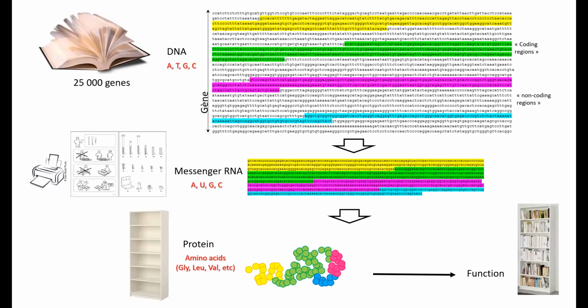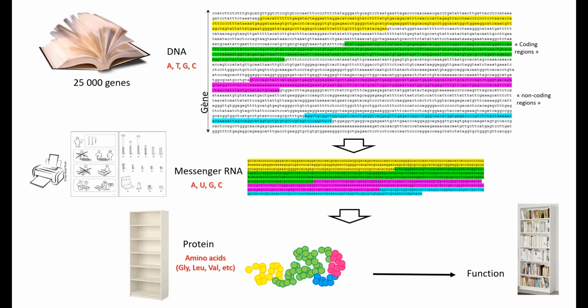Here is a representation of what you can find in one of the pages of this book. You have all these sentences. There are 4 different letters that are used, A, T, G, C, following each other. Some parts of this DNA are important to make a protein and to make it functional.